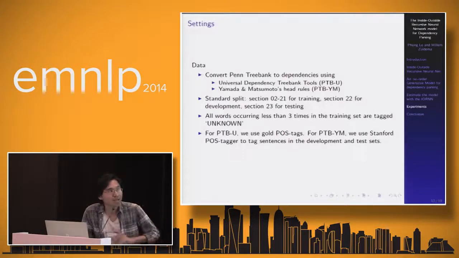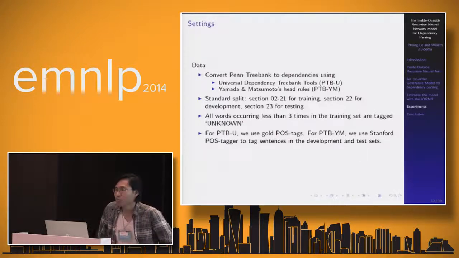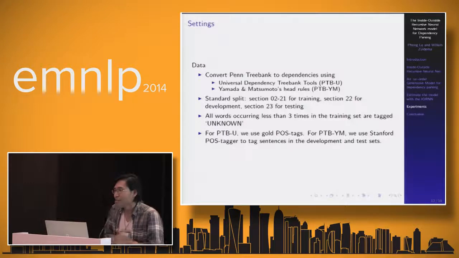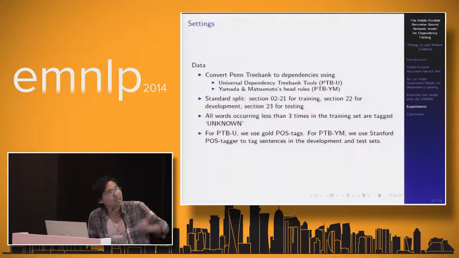Okay, now it's time to test the model. We use very standard settings for data. We convert the treebank to dependencies using two converters. The first one is the Universal Dependency Treebank tools, and we denote it PTB-U. The second one is Yamada and Matsumoto's head rules, and we denote it PTB-YM.